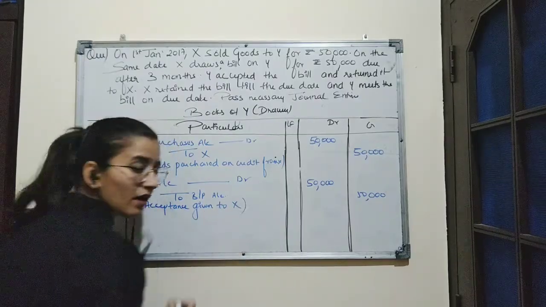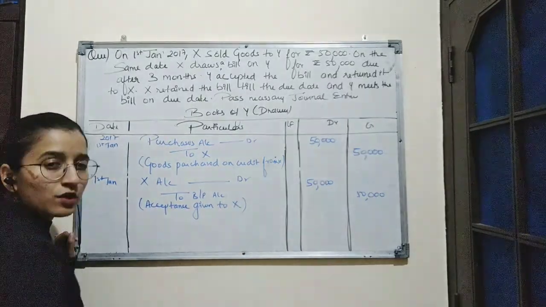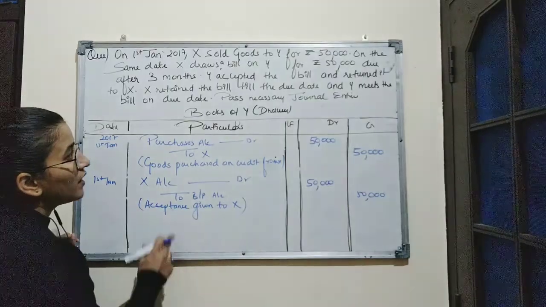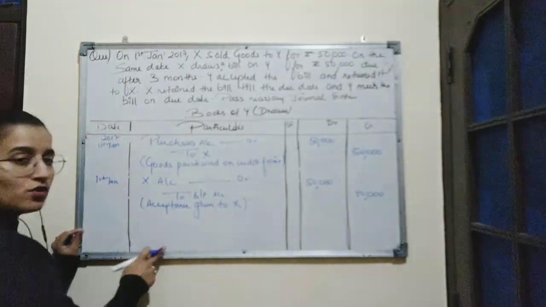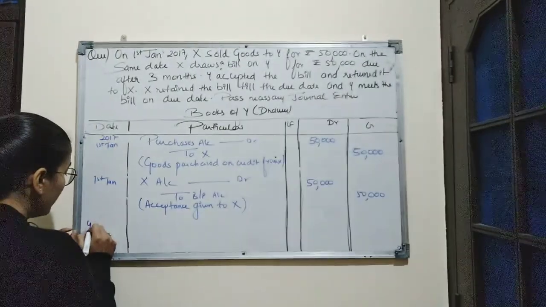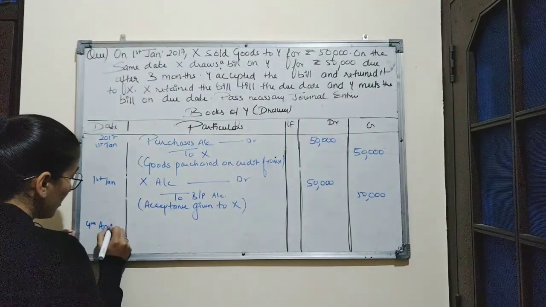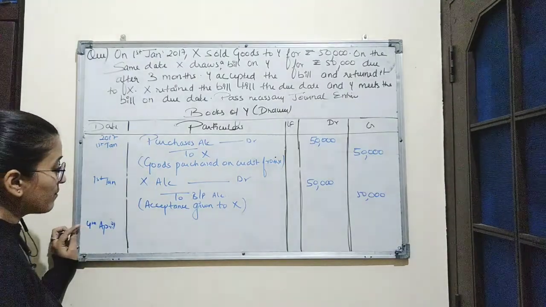Now, according to the question, on the due date, the amount of the bill has been paid by Y to X. The due date we have already calculated. Due date of the bill is 4th April.